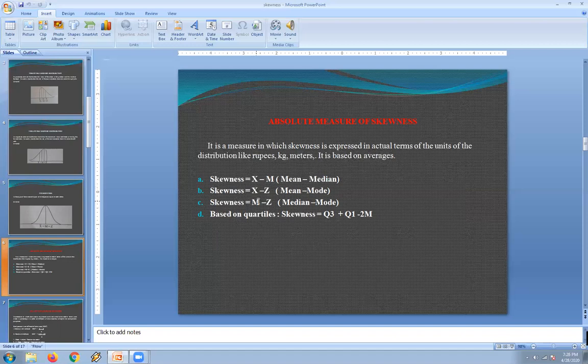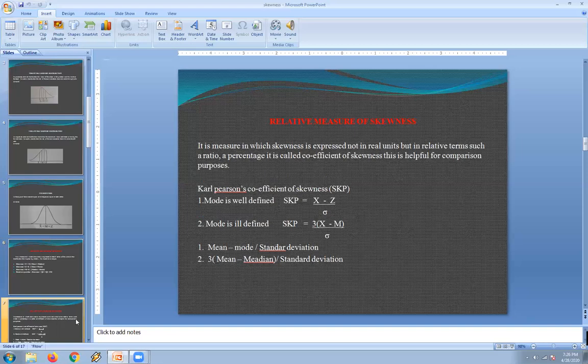If the information is given only about mean and mode, then we can find the difference between mean and mode, which can also be called skewness. In the problem, if only median and mode are given, then the difference between the median and mode can also be used to calculate skewness. With quartiles also we can calculate: skewness equals upper quartile plus lower quartile minus 2 median. With the help of quartiles it is possible to calculate the value of skewness as an absolute measure.